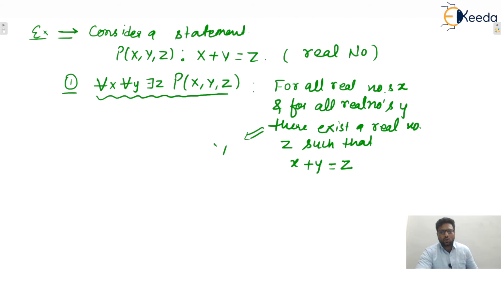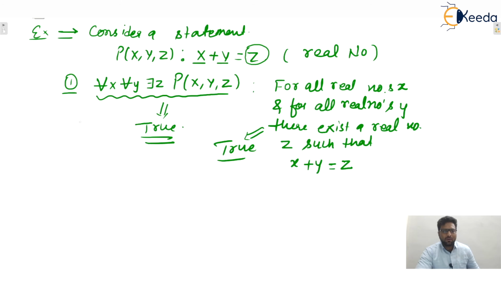Yes, this one is true. For every real number x and every real number y, we can say that there exists one z such that x plus y is equal to z. Yes or no? So we can say that this statement is true only.